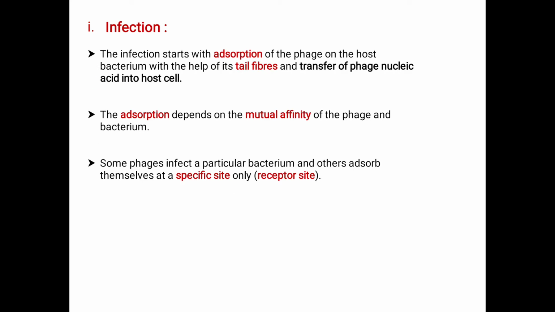The first step is the infection. The infection starts with adsorption of the phage on the host bacterium with the help of its tail fibers and transfer of phage nucleic acid into the host cell. Here the nucleic acid may be either DNA or RNA. We study the types: SS, that is single stranded DNA or RNA, and DS, that is double stranded DNA or RNA. It depends on the specific species.